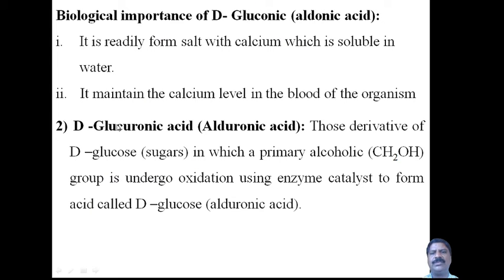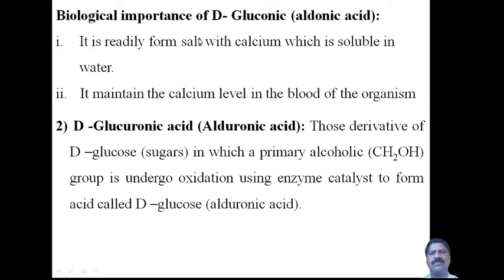Now coming to the biological importance of D-gluconic acid, or aldonic acid. It readily forms a salt with calcium. When this acid is treated with a metallic base, that is calcium, a salt is formed and it is soluble in water.